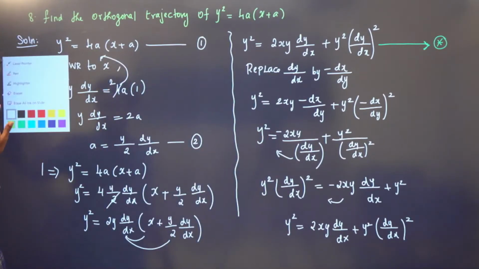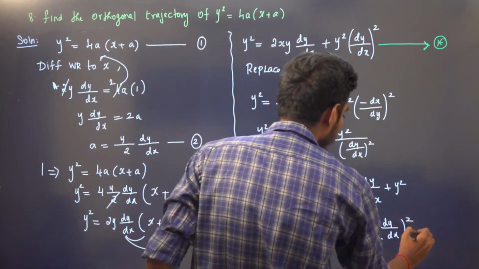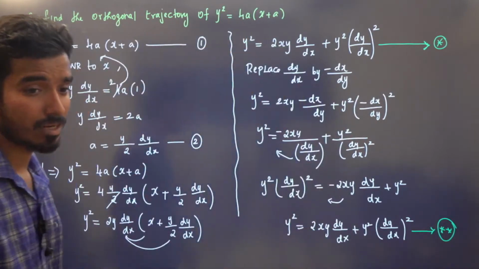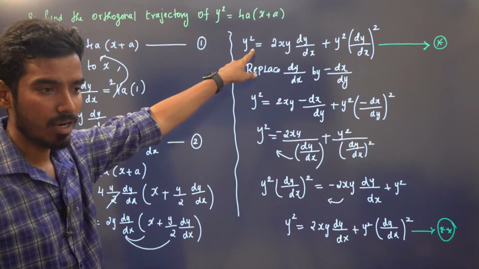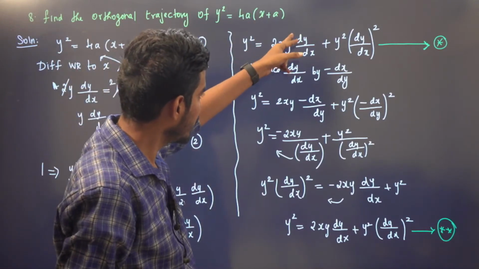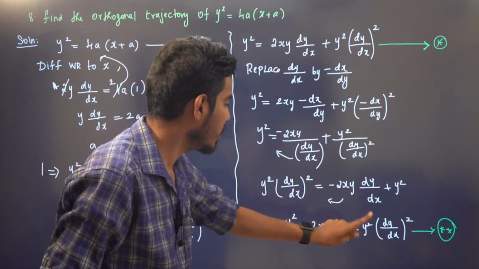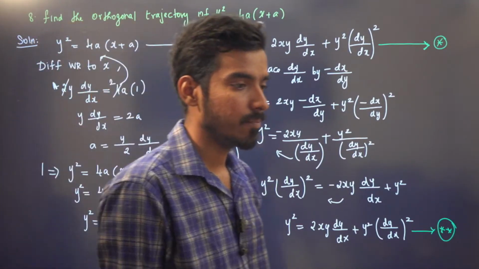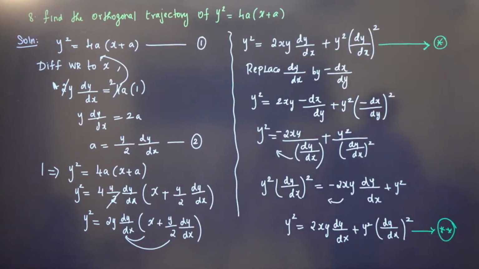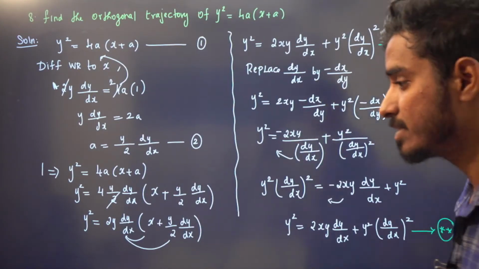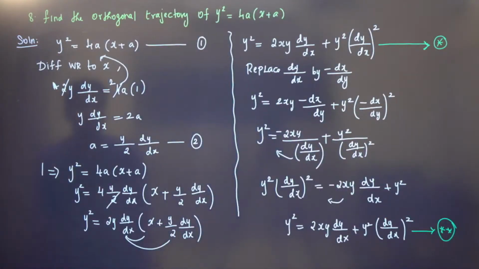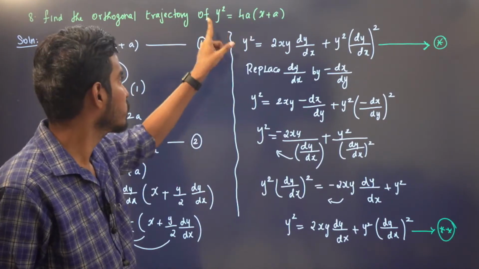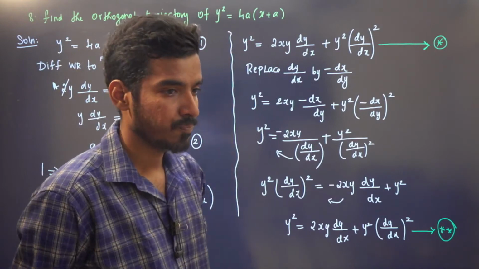See, what we are getting after replacing dy by dx by minus dx by dy, we are getting the same equation, yes or no? This is the equation that we have already. After replacing dy by dx by minus dx by dy, again we are getting the same equation. If that happens, we say it is self-orthogonal. That means the orthogonal trajectory for the system is same. That is y square is equal to 4a into x plus a, right?